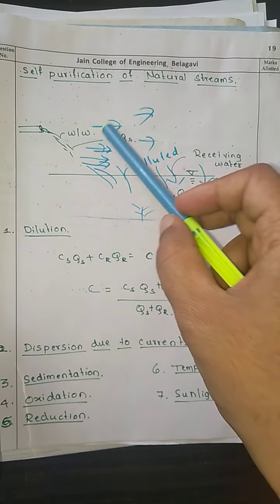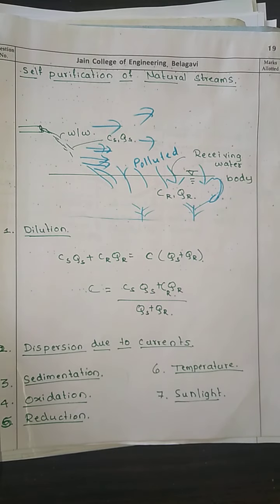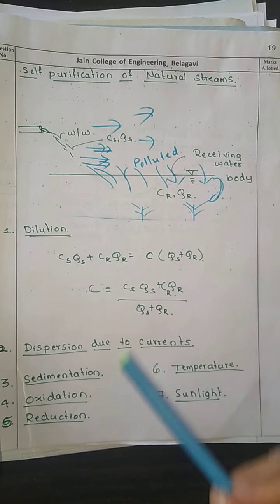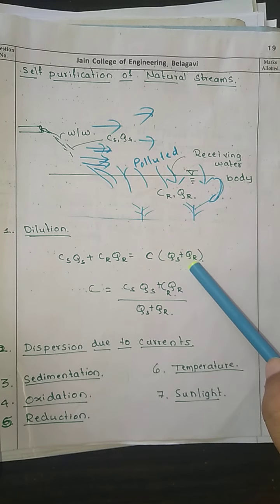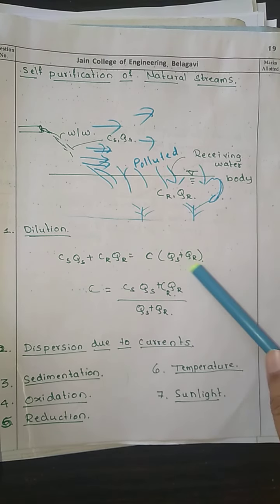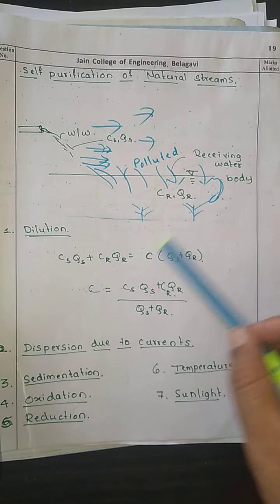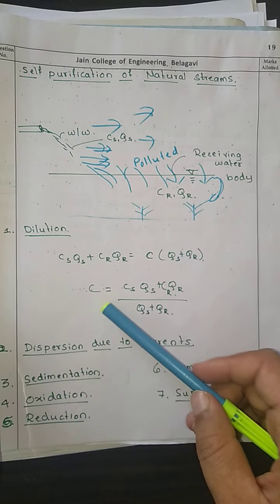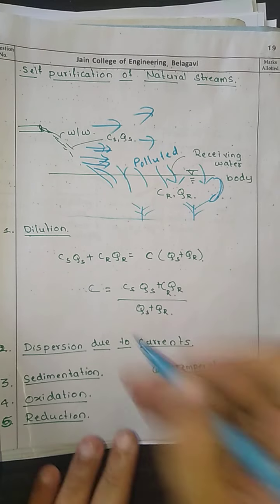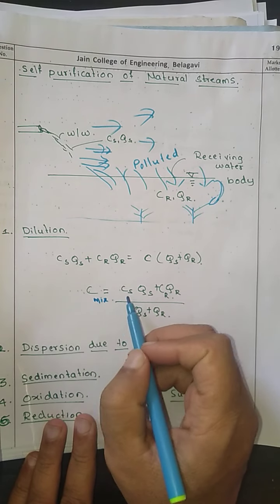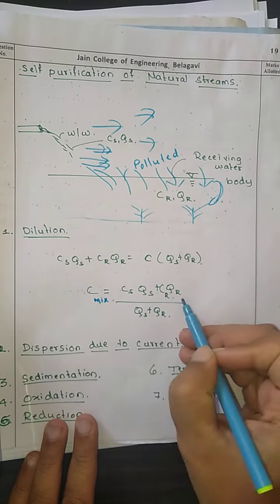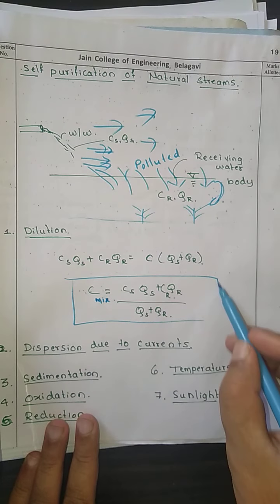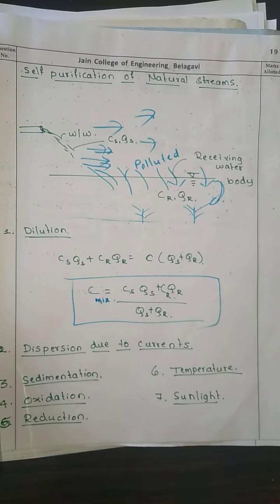Here after mixing, Cs and Qs, both the concentrations are getting mixed with each other, and dilution is going to take place. So the new concentration will be C, but the quantity will be Qs plus Qr. In order to find out the concentration of the mixed water, the formula that you are going to utilize is C mix equal to CsQs plus CrQr divided by Qs plus Qr. This particular equation we are going to utilize in order to solve the problems also.